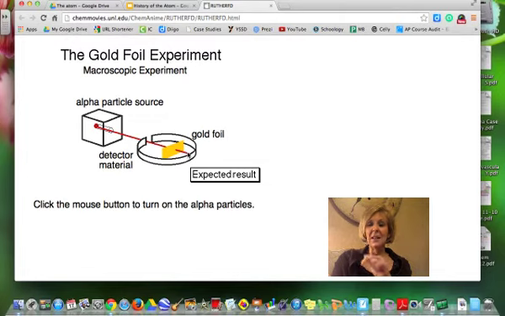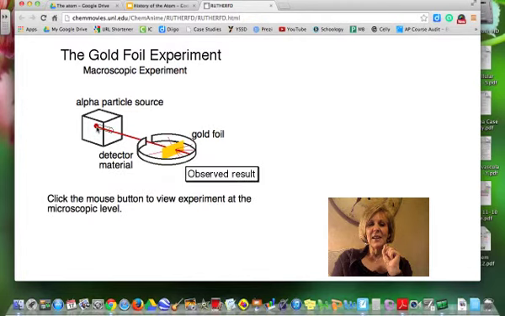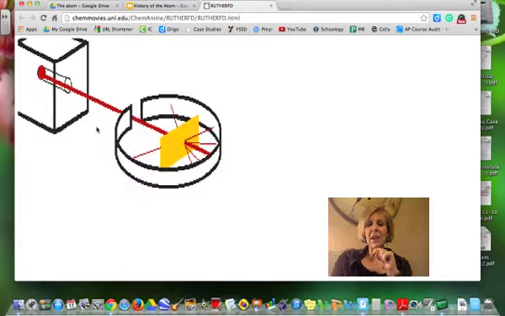What he expected is that they would go straight through this very thin layer of gold atoms. But what actually happened is that some of them, a very few of them, bounced back, and some of them bounced straight back.